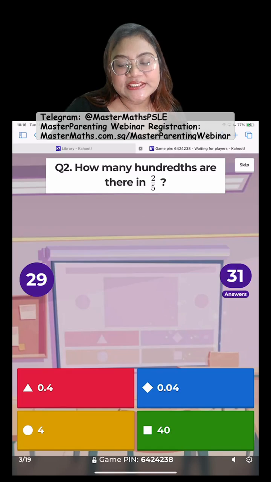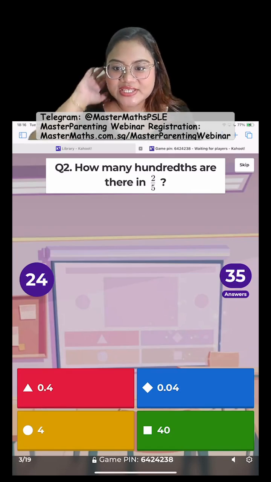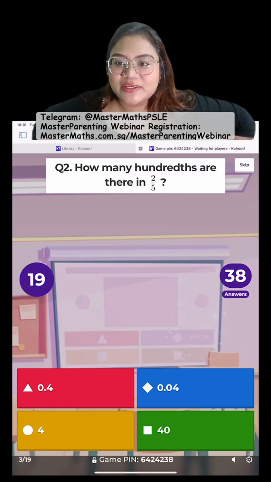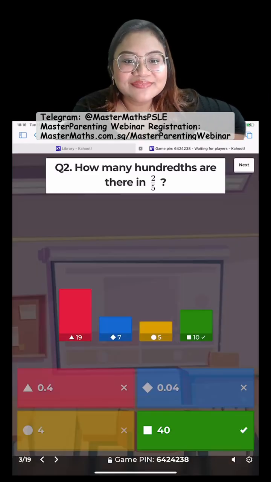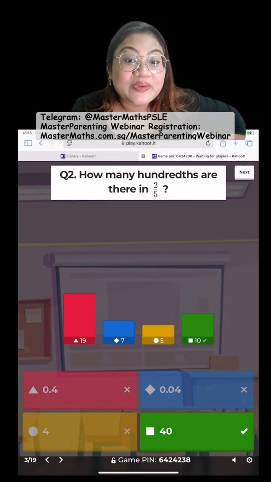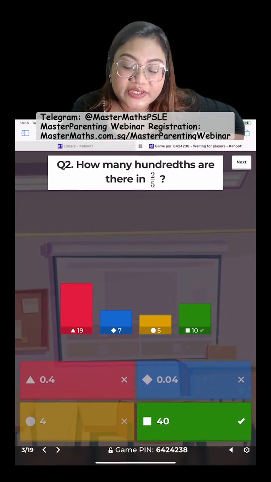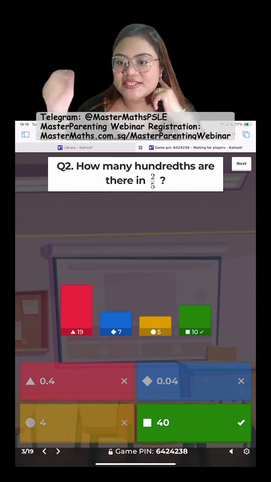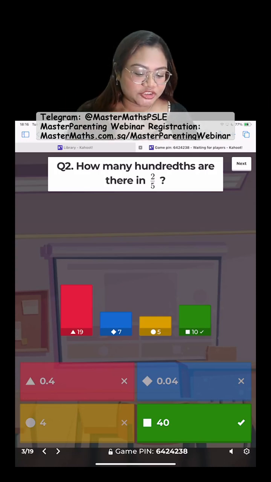We want to change it into hundredths, okay? Hundredths. Ooh, some of you are saying it's easy. Interesting. Okay, oh, what happened here? Some of you went to change it into a decimal, and that's how you got 0.4, which is wonderful. However, the question is asking for hundredths. Okay, hundredths, which means we have to change it into out of 100 first.